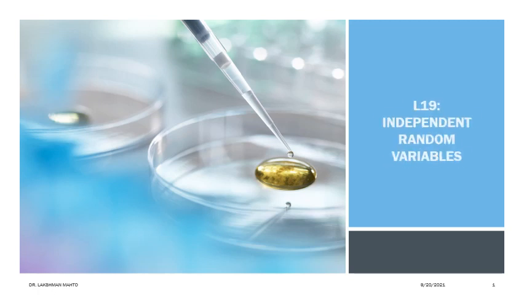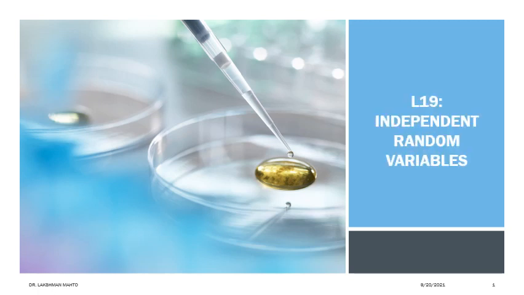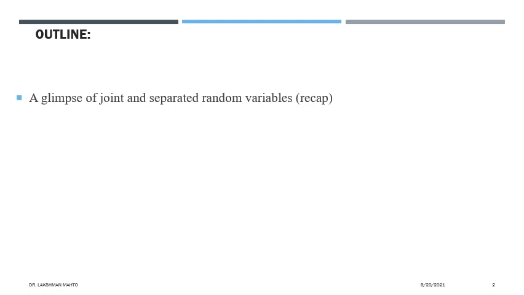So it is lecture number 19, and here we will talk about independent random variables. So coming to the outline of today's lecture, first I will give a glimpse of joint and separated random variables, just a glimpse, or we can say a recap, in order to refresh our idea of visualizing joint random variables. Because I told you that from the joint random variable, we try to see the independency, how independency is coming.